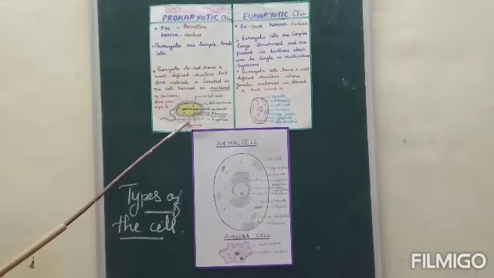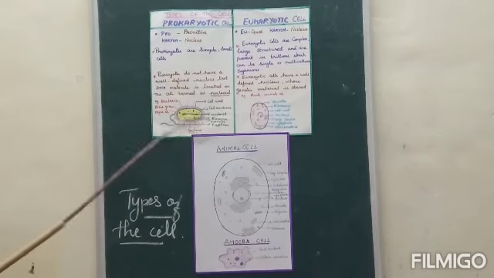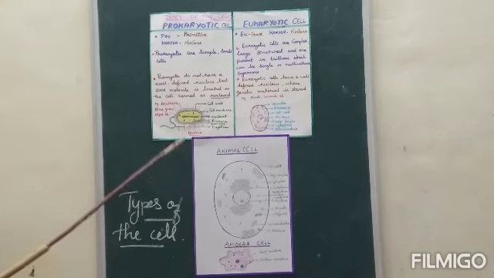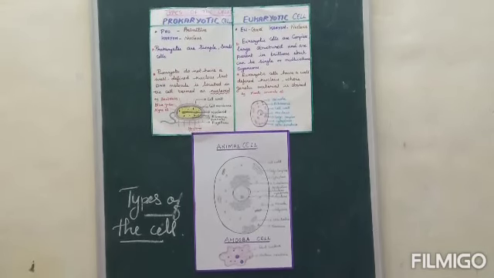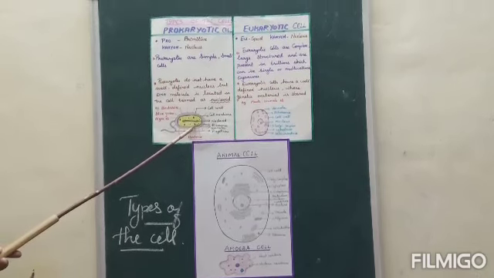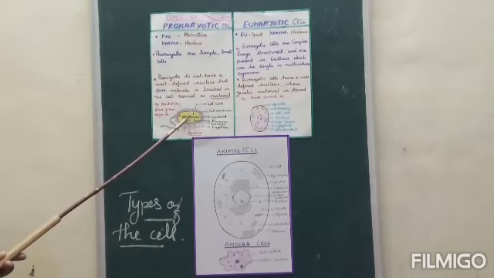The cells having nuclear material without a nuclear membrane around it are called prokaryotic cells. The nuclear material in a prokaryotic cell is in direct contact with the cytoplasm. In fact, prokaryotic cells have no real nucleus.